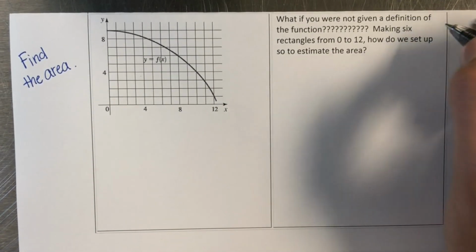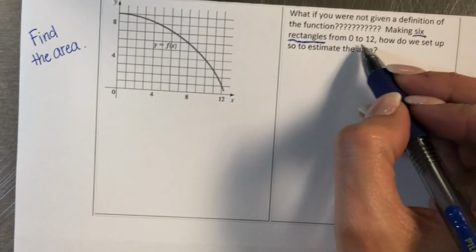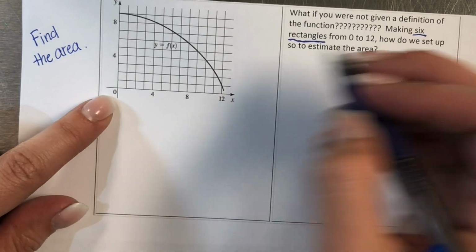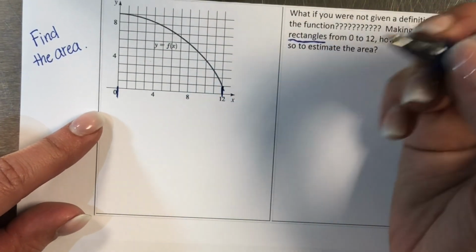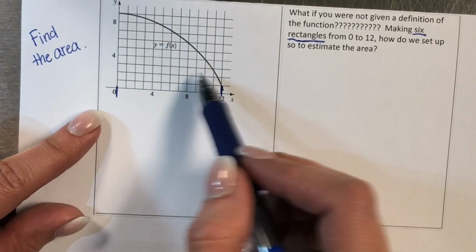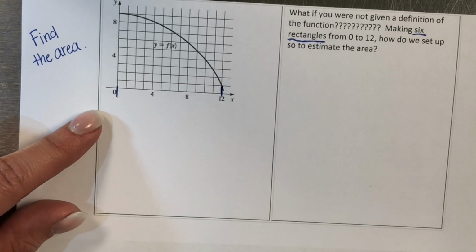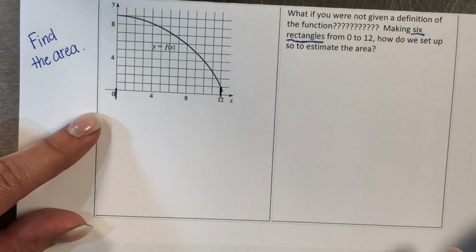We are going to make 6 rectangles, and we are going from 0 to 12. So that's what is drawn here, right? From 0 to 12 is where we are stopping, and we are finding that area under the curve there, okay? So how do we set this up so that we can estimate the area?